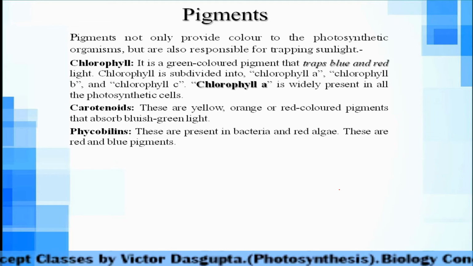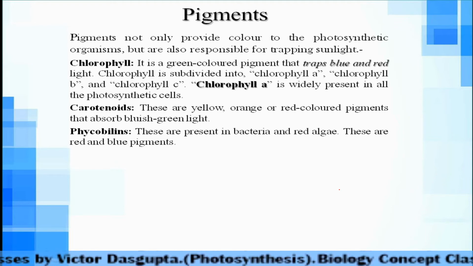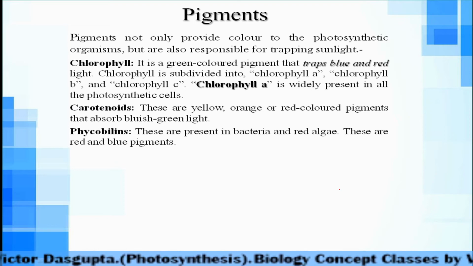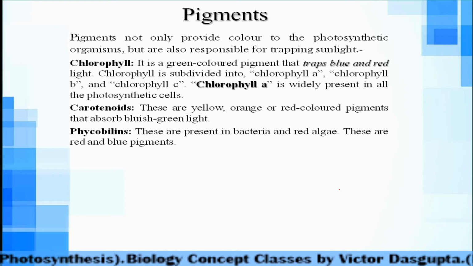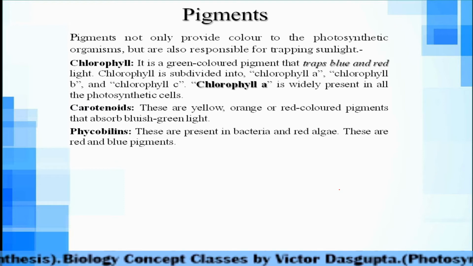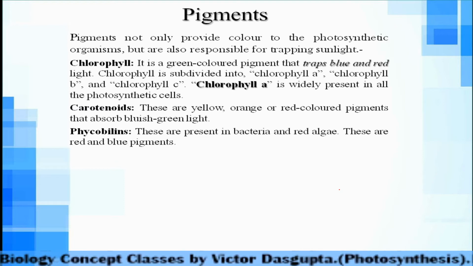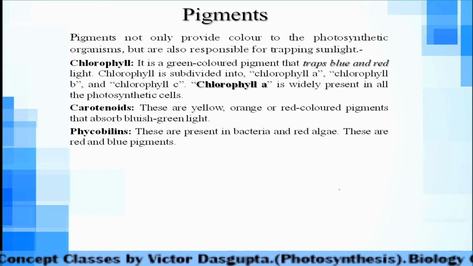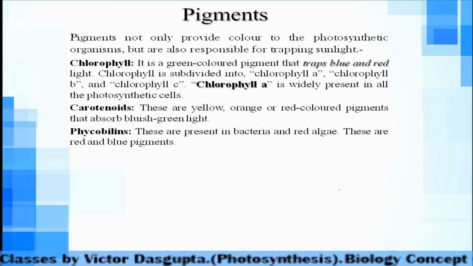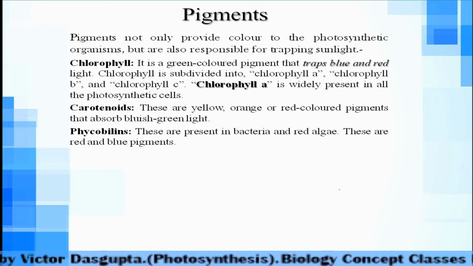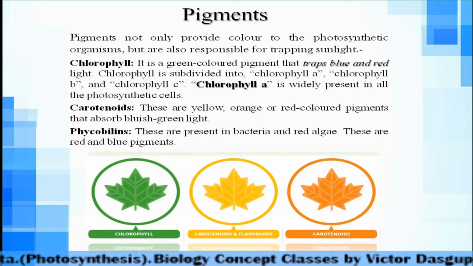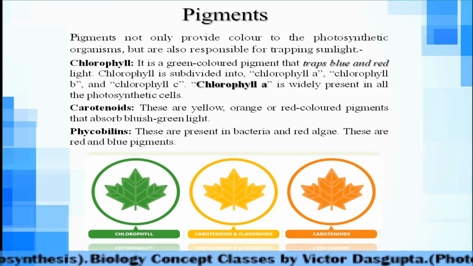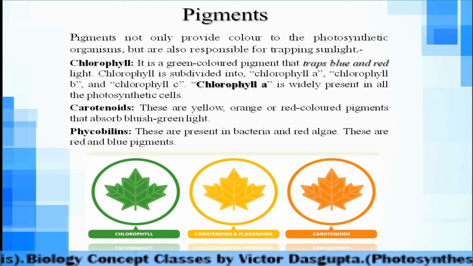Okay, so chlorophyll A is widely present in all the photosynthetic cells, but in case of other organisms it is absent, but chlorophyll B is very much associated with the higher group of organisms, means higher group of plants. Here you can see chlorophyll, green color. It can be carotenoids and flavonoids.